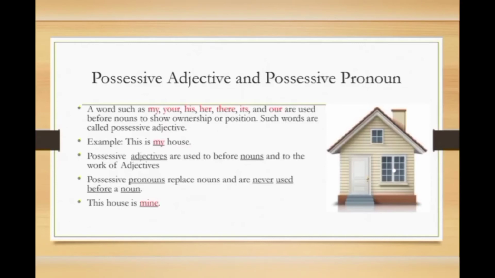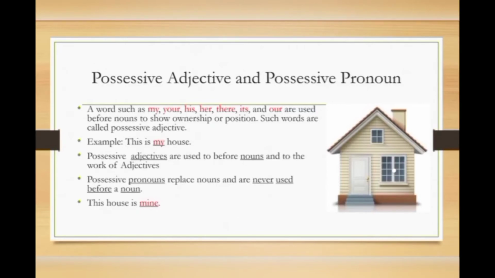Possessive adjective and possessive pronoun. Let's learn the difference between them. Many of the time students are very confused about possessive adjective and possessive pronoun. So, words such as my, your, his, her, their, its are used before a noun to show ownership or possession. Such words are called possessive adjectives. Let's move to the example. This is my house. Okay, in this sentence, my is highlighted with red color. This is the possessive adjective.